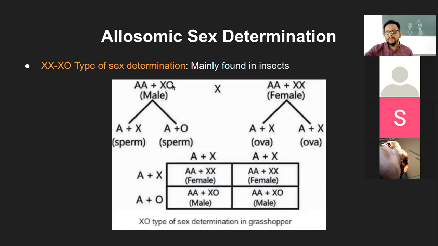In XO, the Y chromosome is absent and there is only one copy of the X chromosome, mainly found in insects. So that was another type of male heterogamy, where the male will still produce two types of gamete.